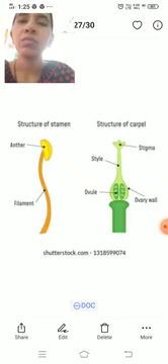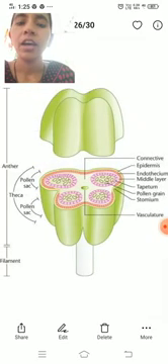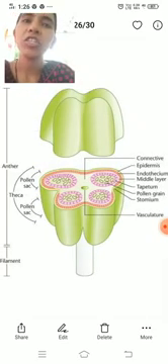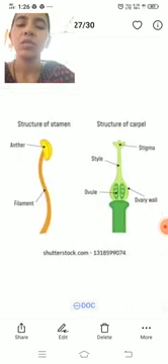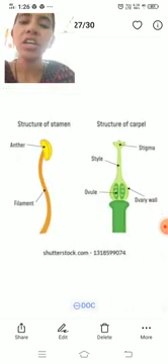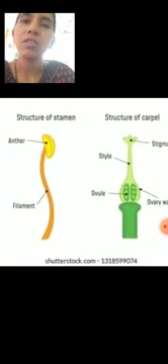When we observe the stamen structure, there are two parts: the anther and the filament. These are the two parts of a typical stamen. The long and slender structure is called the filament, and the terminal, generally pollen-bearing structure is called the anther.